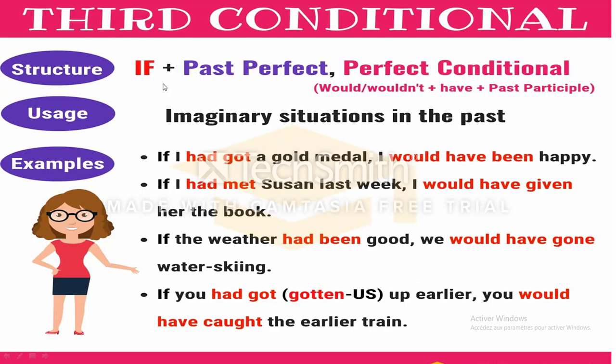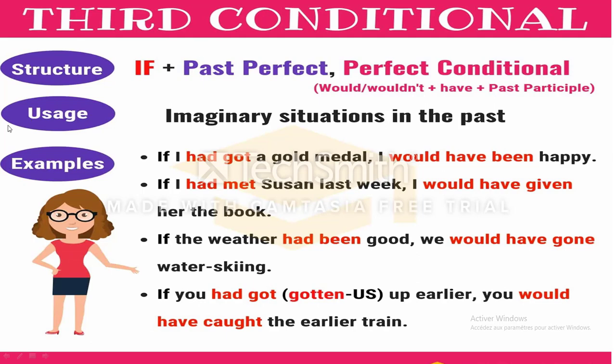So here we have the if clause. Remember, in the second conditional we have if plus simple past, plus could plus verb. Here we have if plus past perfect, not simple past, plus could, should or would plus have plus the past participle. Why do we use the third conditional?